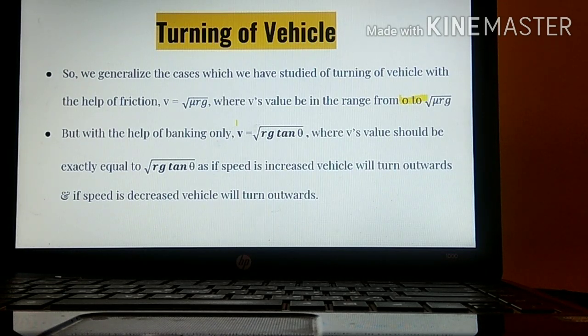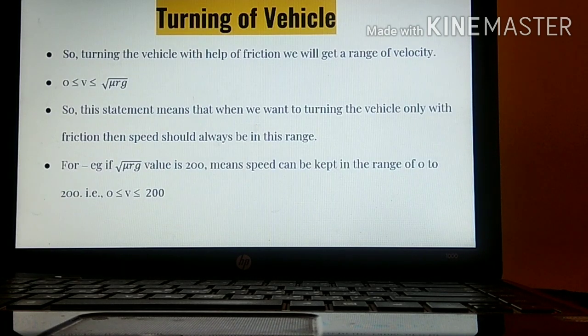But with the help of banking only, we get this value, that is V equals root rg tan theta. Over here, previously velocity's value could be in the range from 0 to root mu rg. But with the help of banking, velocity should always be constant. Velocity should always be equal to root rg tan theta. If the speed increases or decreases, the vehicle will either move inwards or outwards from the track, which is not accepted. So we'll be combining both of them and try to find out.